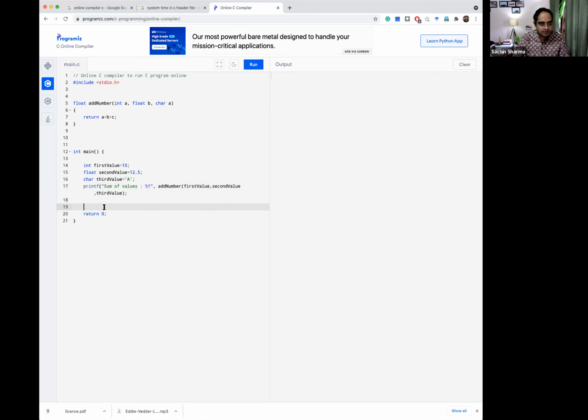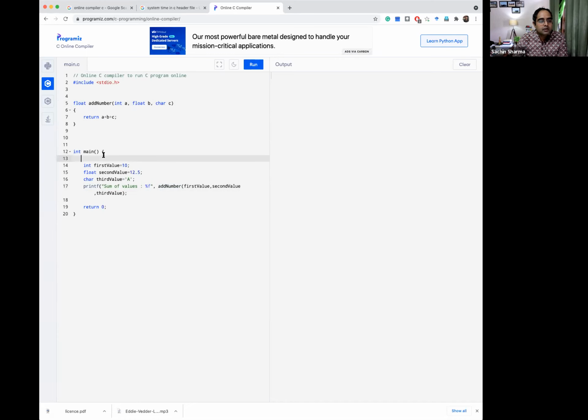Okay, so this program we have written here. Now you can see that I have taken these three types of values, a, b and c, and I am passing these values to this function and it will give me the sum, because I am adding integer and float, so the maximum type is float. Okay, so a character can be converted to integer and integer can be converted to float. So the return type is float here.